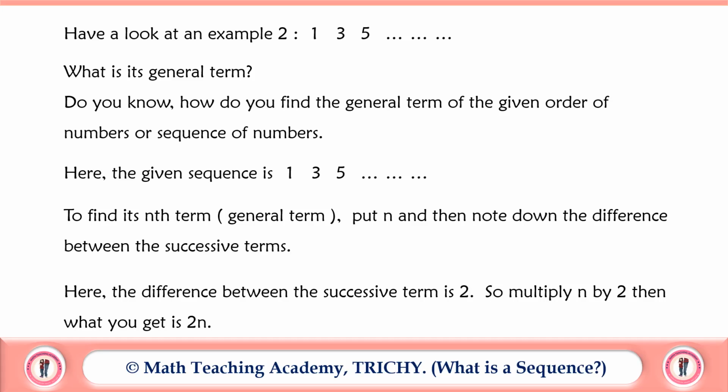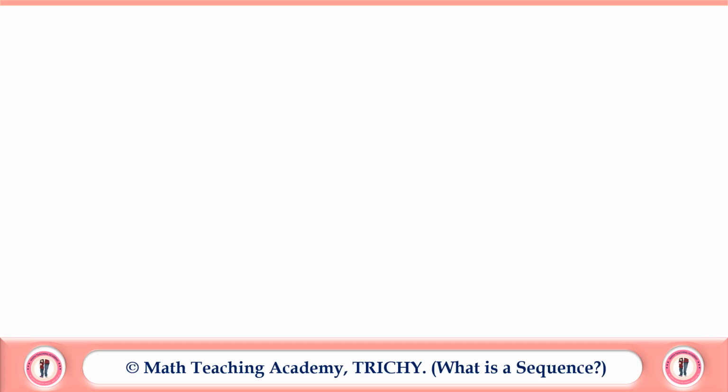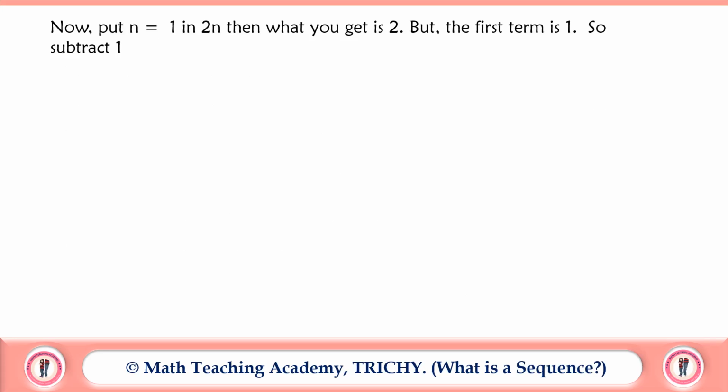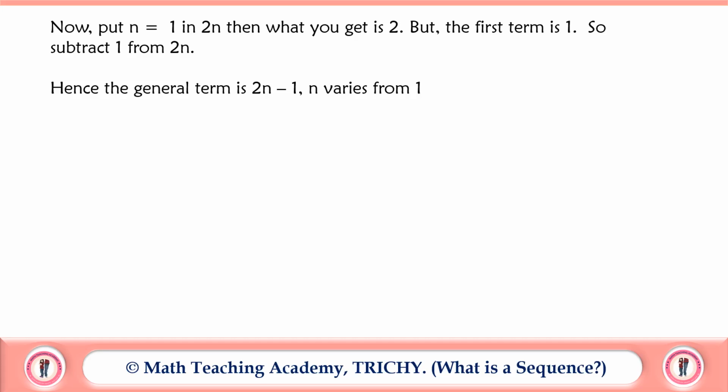So multiply n by 2. Then what you get is 2n. Now put n equal to 1 into 2n. Then what you get is 2. But the first term is 1. So subtract 1 from 2n. Hence, the general term of this sequence is 2n minus 1, where n varies from 1 to infinity.